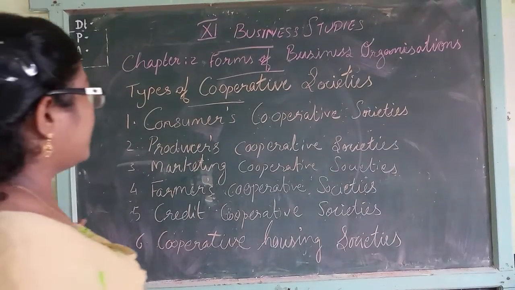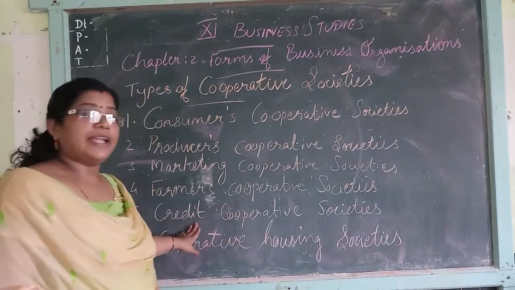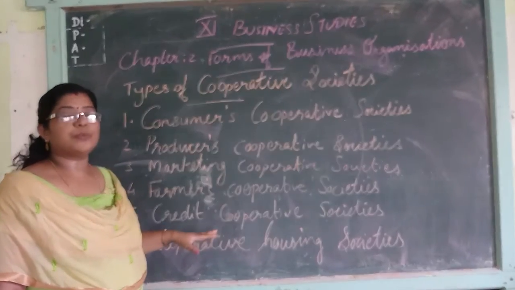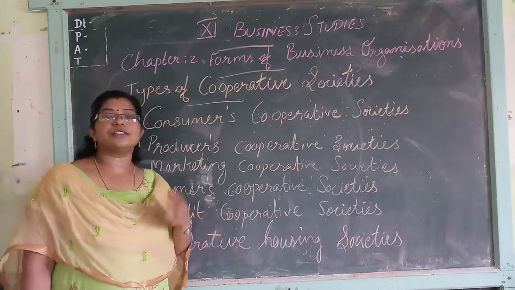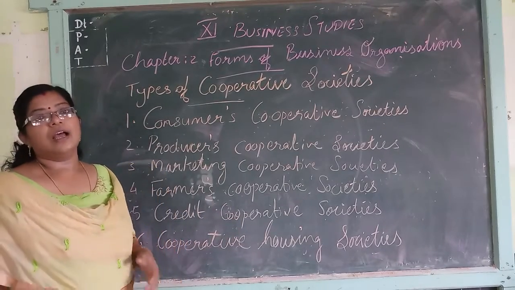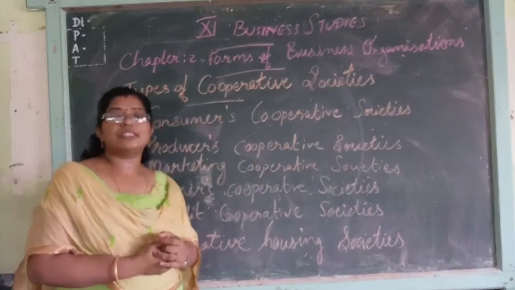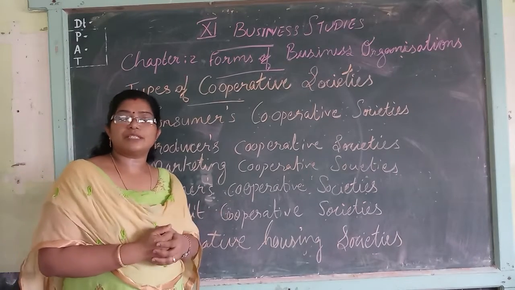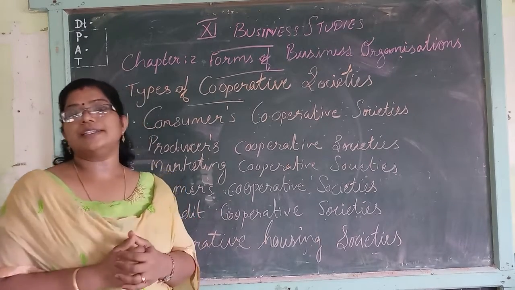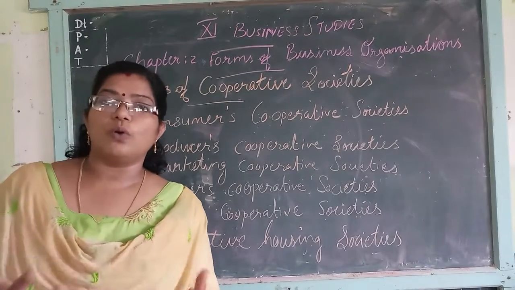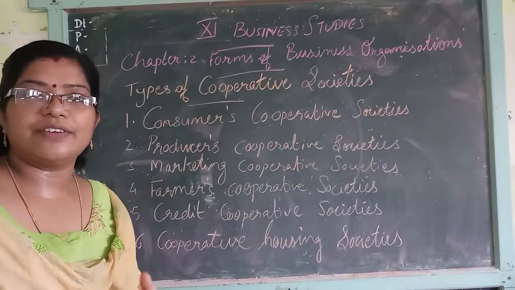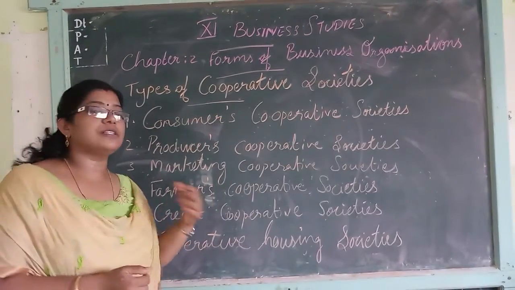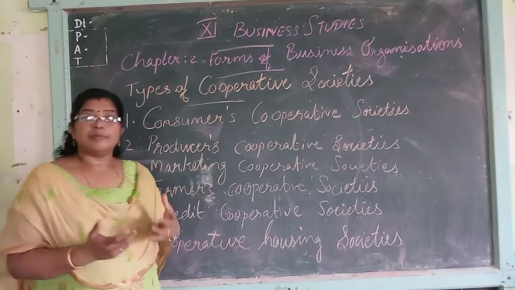The main aim of establishing this credit cooperative society is to provide financial assistance to its members. How can they provide the financial assistance to members? If any members are facing a problem arranging credit or a loan, in such a situation this credit cooperative society will help the members.